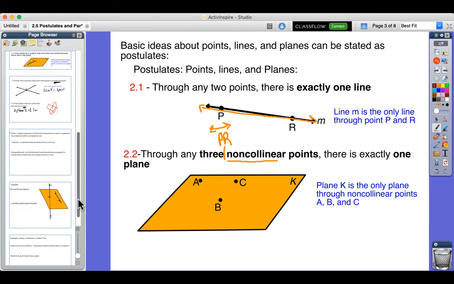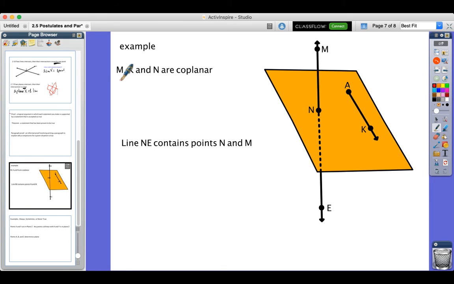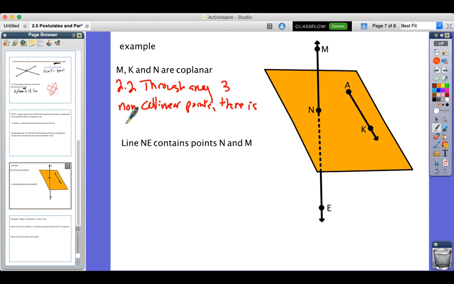So we can make a new plane that connects those. So we will say 2.2: through any 3 non-collinear points, there is 1 plane.